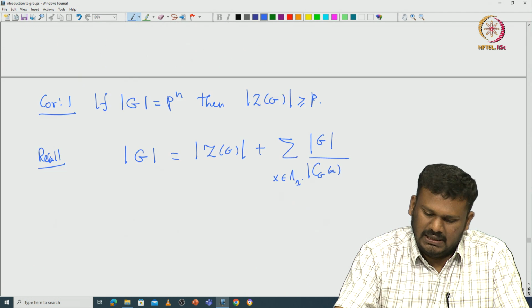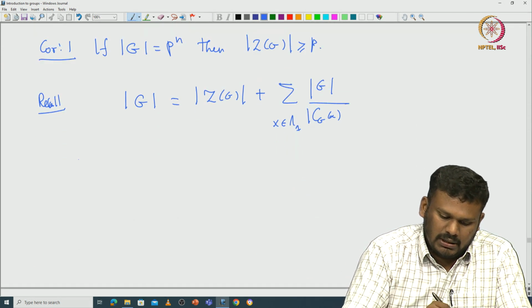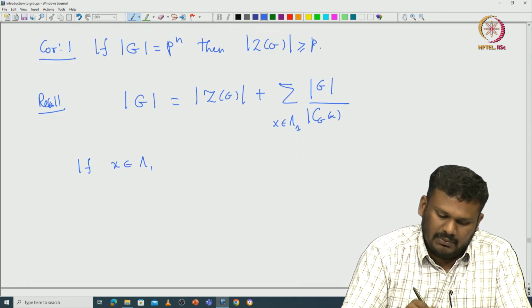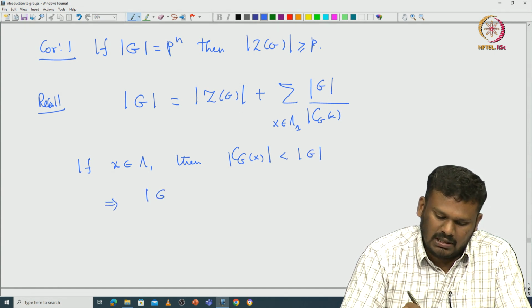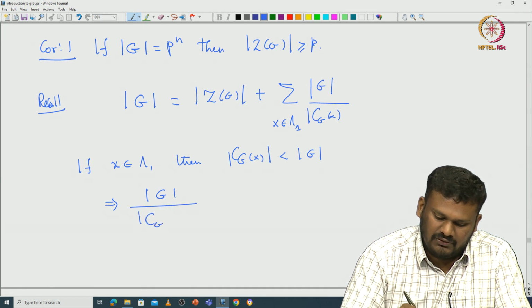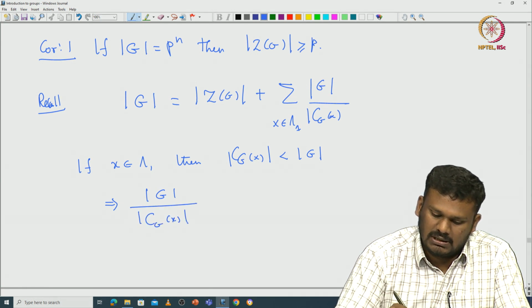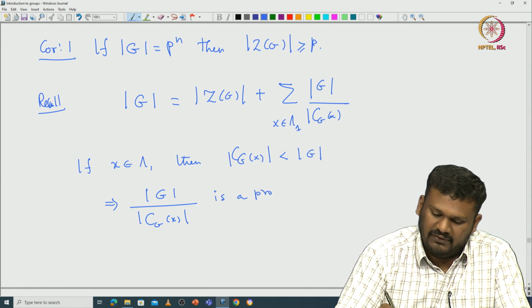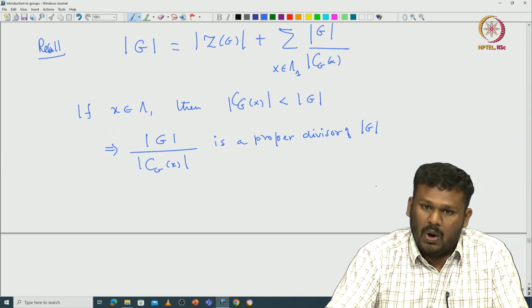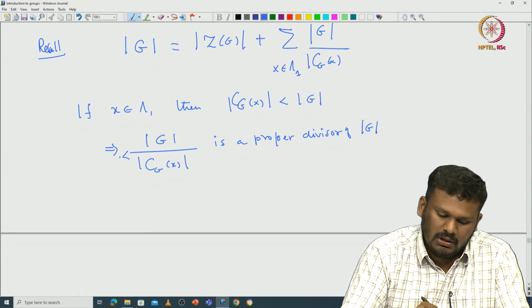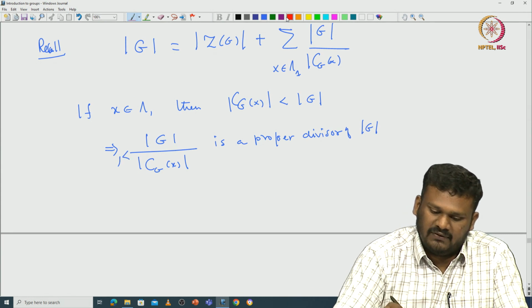Now you can see that if x is in lambda 1, then the cardinality of C_G(x) is strictly less than the cardinality of G. That means the cardinality of G divided by the cardinality of C_G(x) is actually a proper divisor of the cardinality of G. So it cannot be 1. It is more than 1, and it must be a proper divisor.